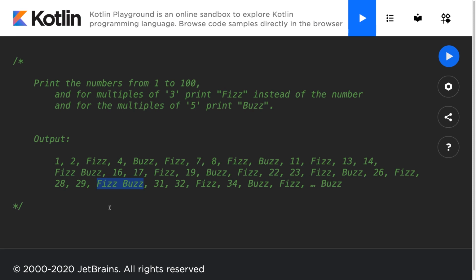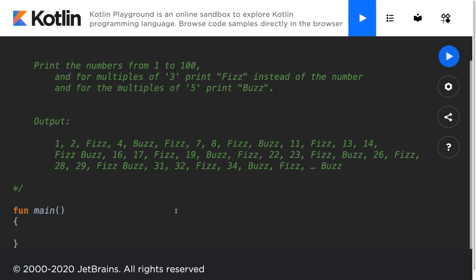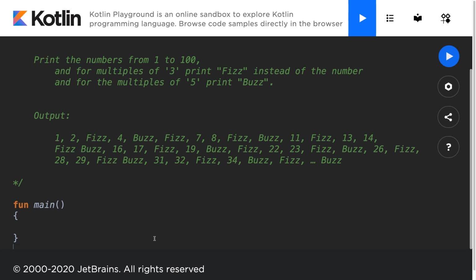What we can do is use the modulo operator to check if a number is a multiple of another number. So first we're going to open up a main function. This is going to open up our application so we can test all the code that we write. And in here we can open up a new print line call to print a line to the console. And we'll print beginning at 1 and ending at 100.